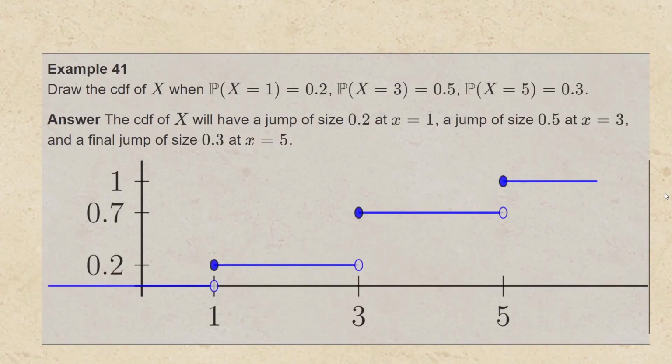For example, if you were asked to draw the CDF of x when the probability that x equals 1 is 0.2, the probability x is 3 is 0.5, the probability x is 5 is 0.3, well, the CDF of x will have a jump of size 0.2 at x equals 1, a jump of size 0.5 at x equals 3, and a final jump of size 0.3 at x equals 5.